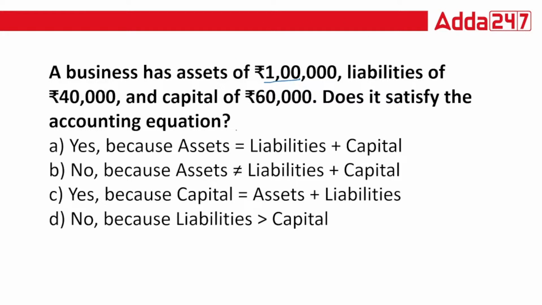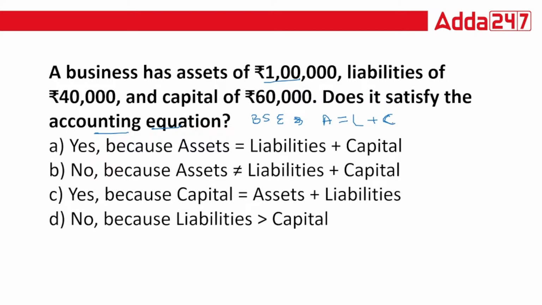So basically, when they ask about the accounting equation, they want your balance sheet equation only. Check your balance sheet equation only. That is assets equal to liabilities plus capital. Capital is the amount that your owner brings into the business.